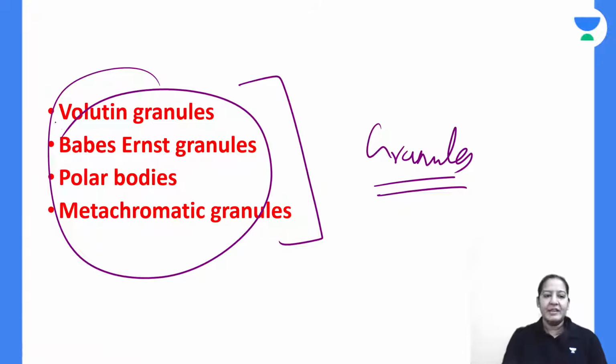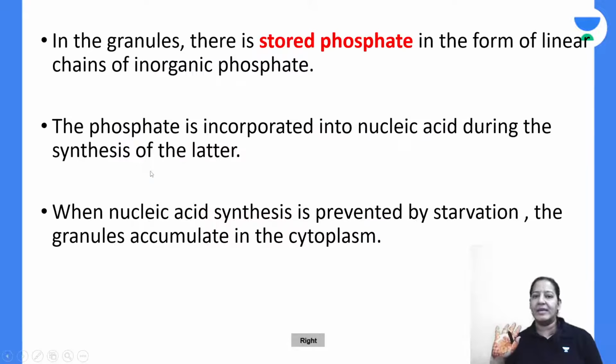Everyone give me a thumbs up. Either volutin granules, Babes Ernst granules, polar granules or metachromatic granules. Everyone give me a thumbs up. You can see it here, right?